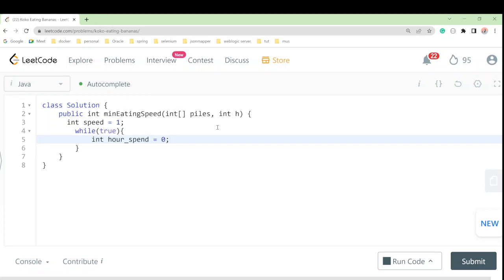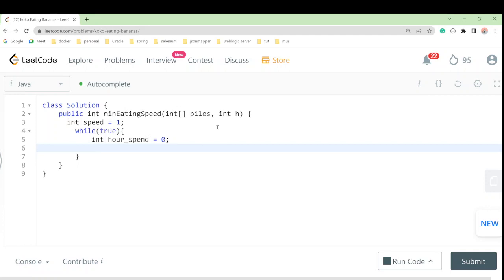Then we will iterate over the piles, calculate the hours spent, and increase the hours spent by the ceiling value of piles by speed, right?